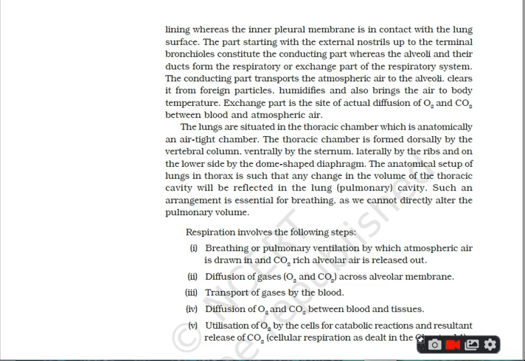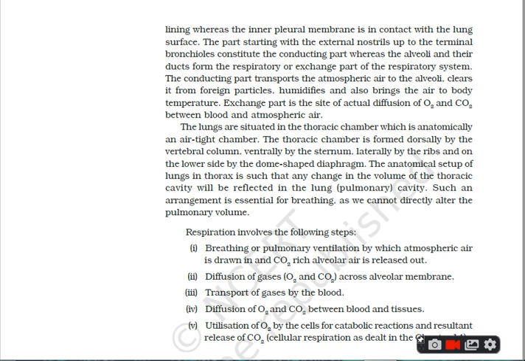Therefore, the alveoli is the site where the exchange of gases takes place.